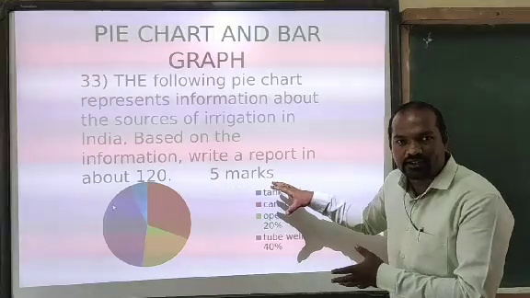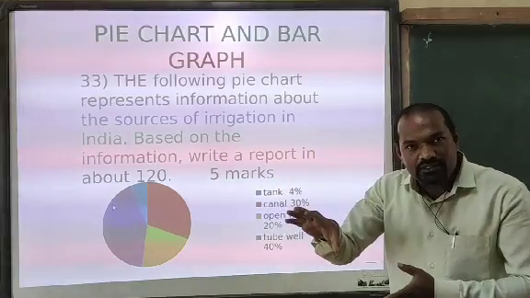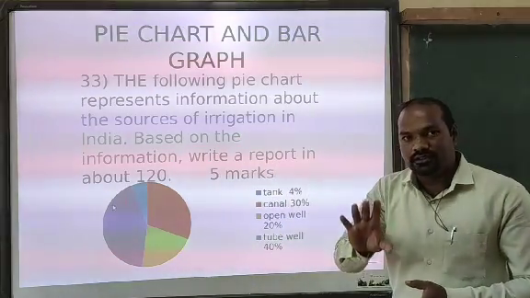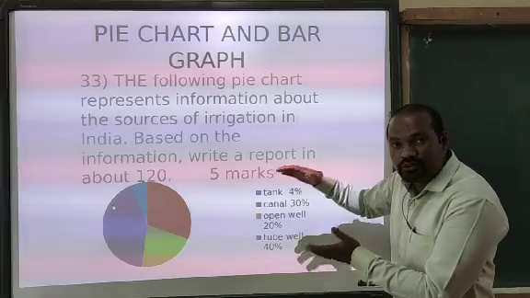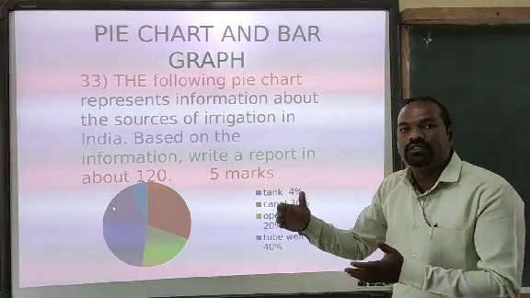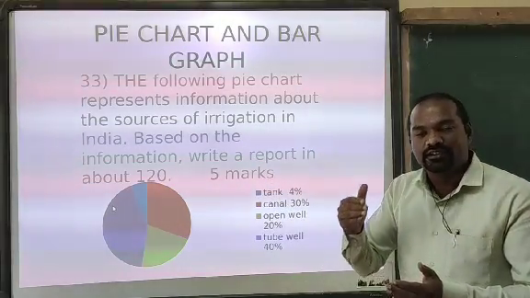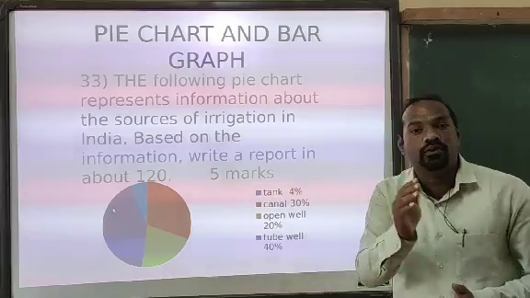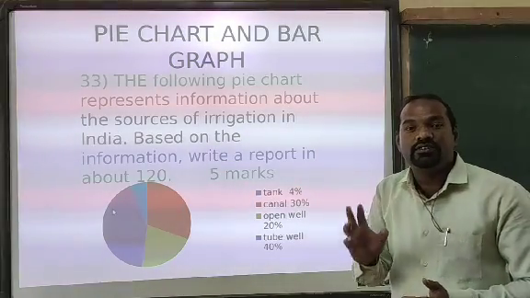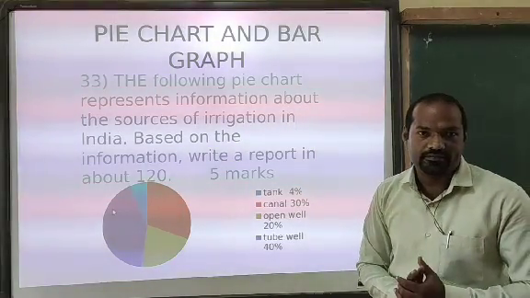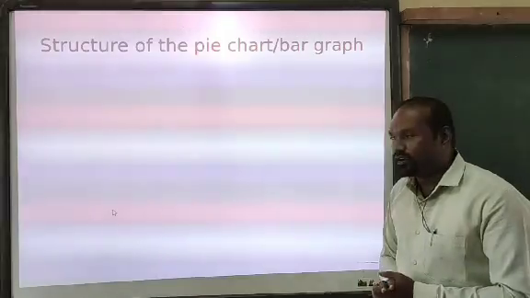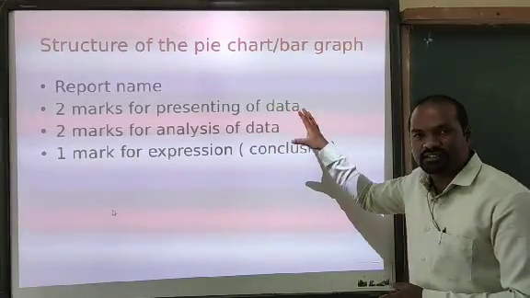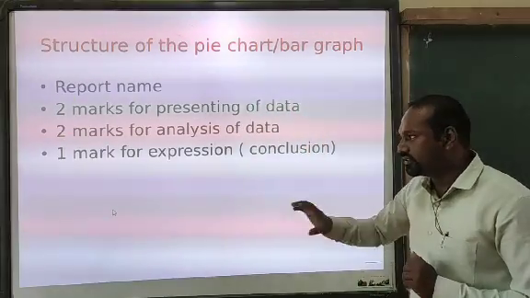This is the data they have already mentioned in the question paper. By using this data, you are going to present the data in your answer booklet. That will give you 2 marks. Understood? Let's look at the next one. So this is the structure and the weightage of the report.